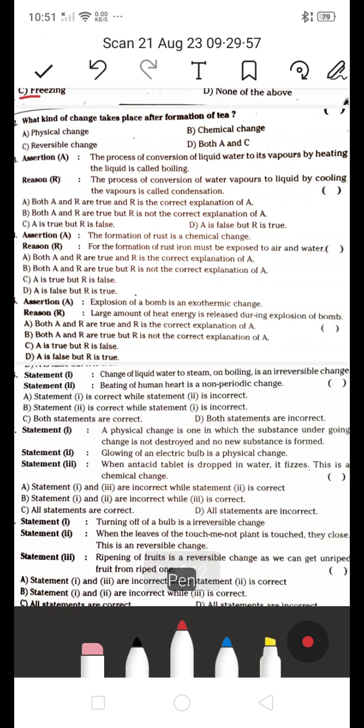Next one, what kind of changes takes place after formation of a tea? Is it a chemical change or physical? Is it a physical change or chemical change? C reversible change. D both A and C. What kind of changes takes place after the formation of tea?